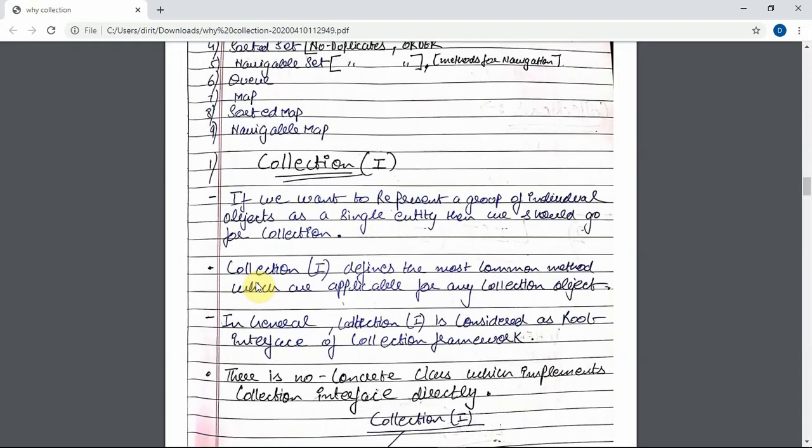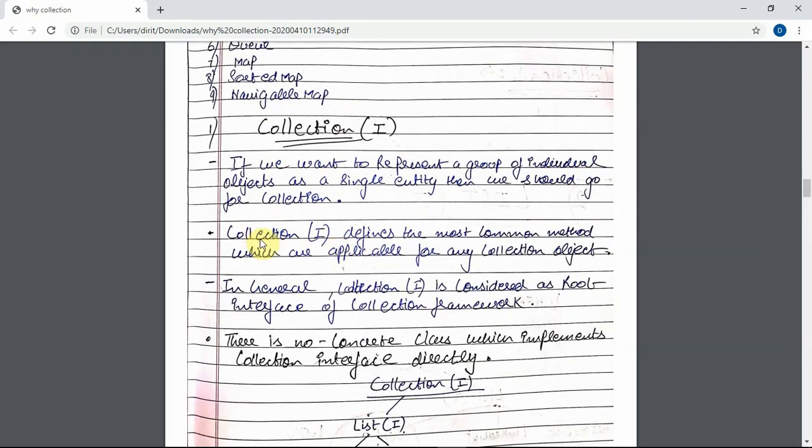So let's start with the first interface, which is the root interface of the collection framework. Collection interface is the root interface of the whole collection framework. If we want to represent a group of individual objects as a single entity, then we should go for collection. Collection interface defines the most common methods which are applicable to any collection object.